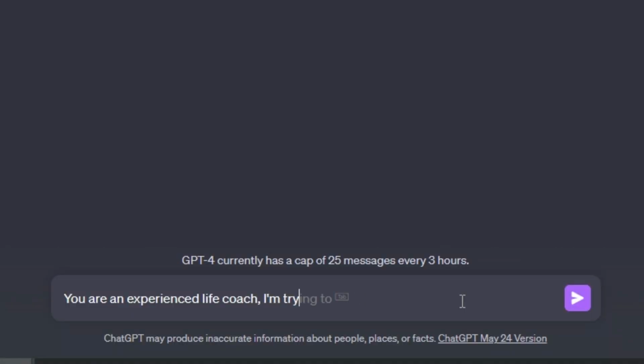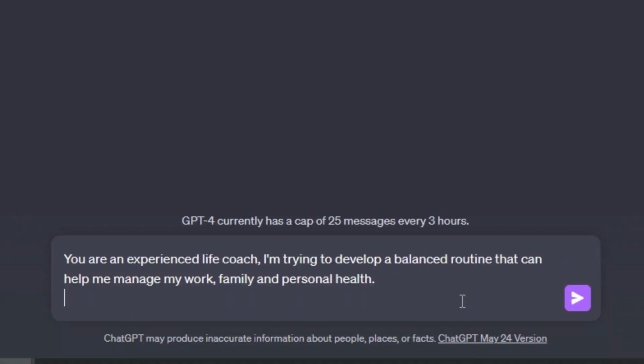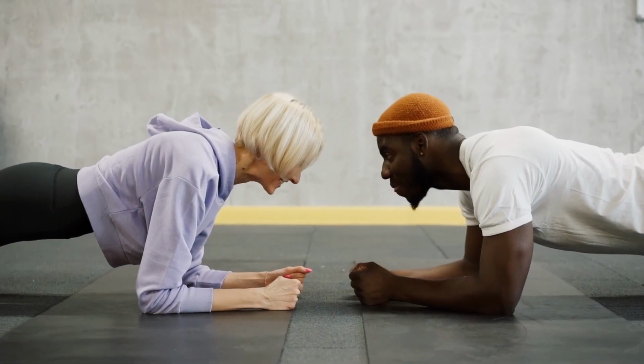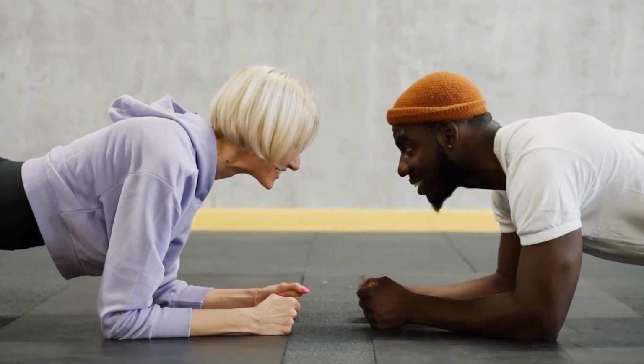Prompting plays a pivotal role in shaping our output. When asked to behave as a life coach, ChatGPT provides a response in a supportive, motivational tone, much like that of a real coach. Therefore, role prompting essentially sets a stage for our interactions with AI.